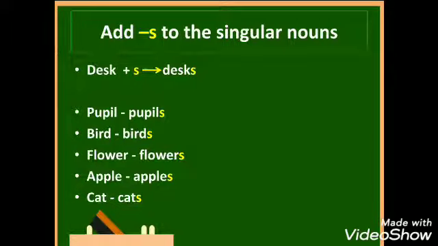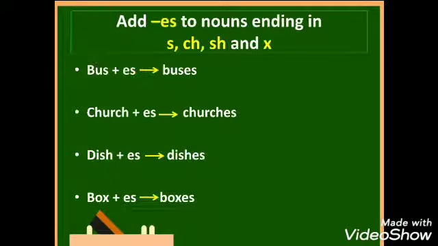But there are some nouns which form their plural differently. Like the next rule, we have to add es to nouns ending in s, ch, sh and x. For example, bus plus es, we get buses.